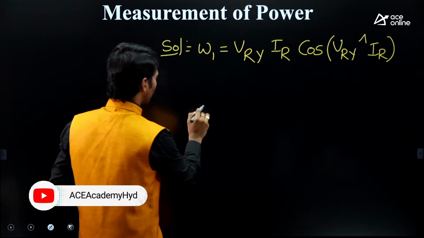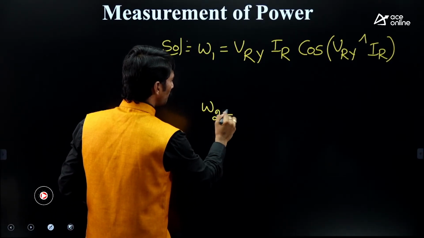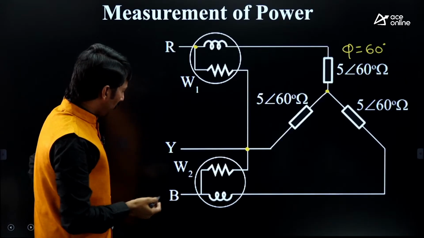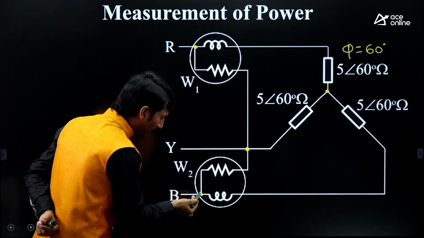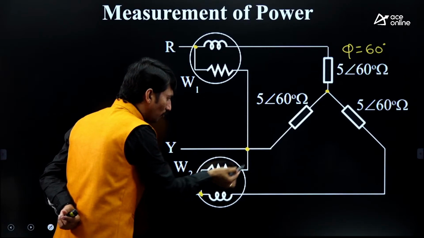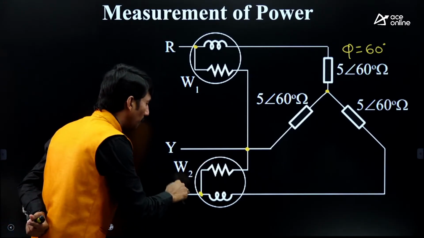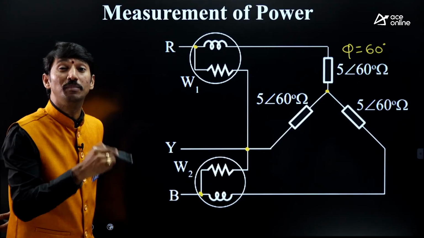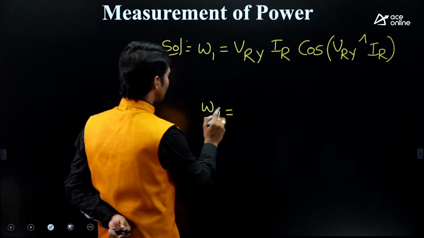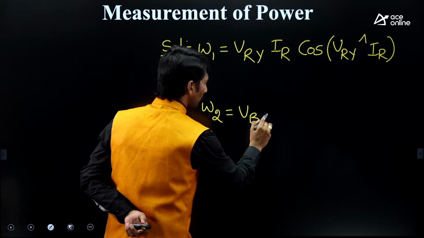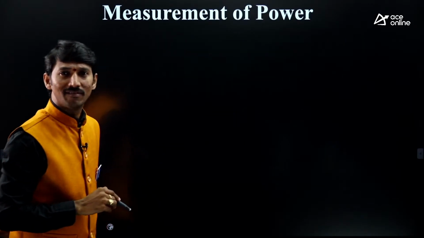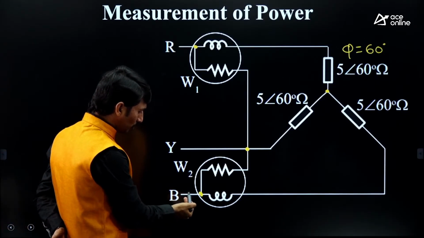Okay, right. Second one. What is W2? See, for W2 the potential coil is now from B to Y. So VBY we have to write. After that, what is the current coil? Current through the B line.